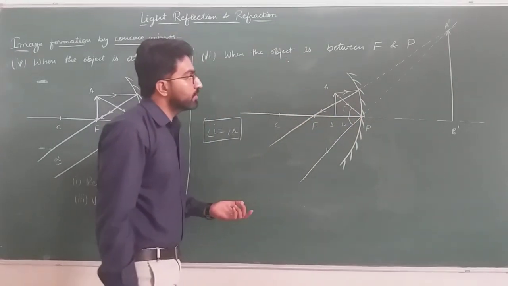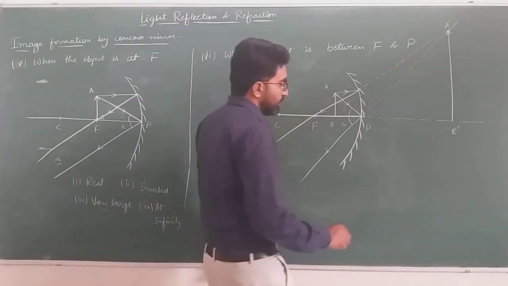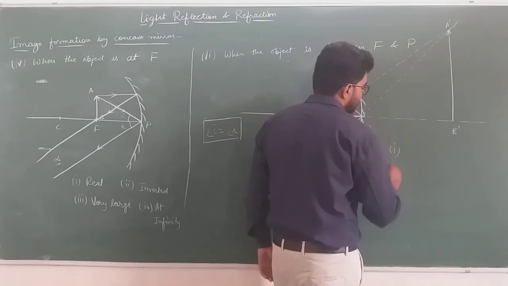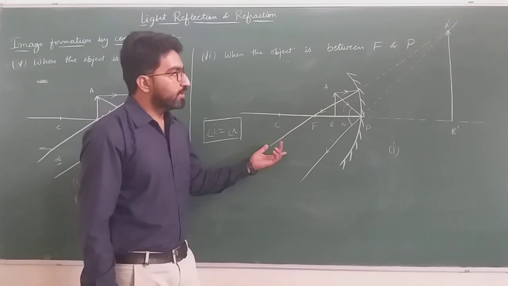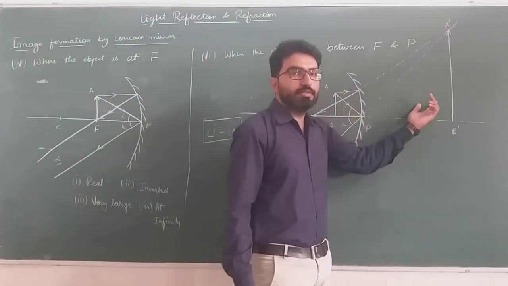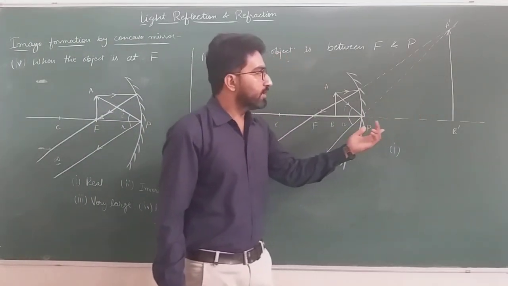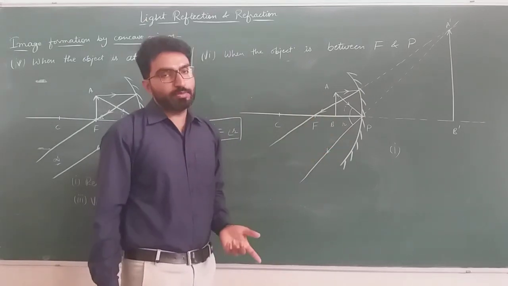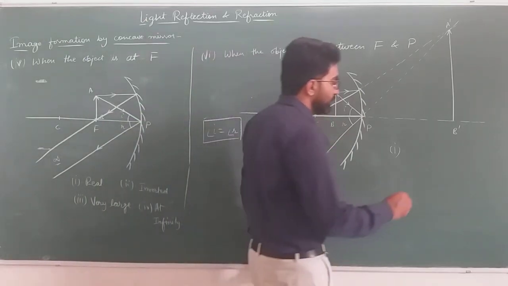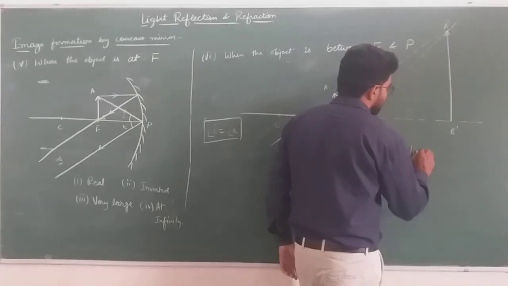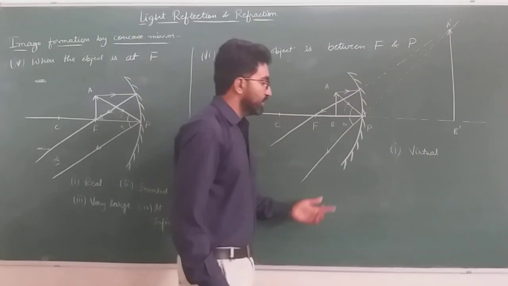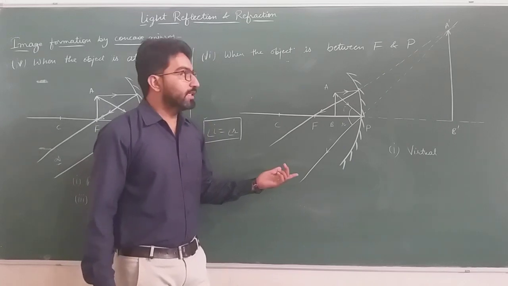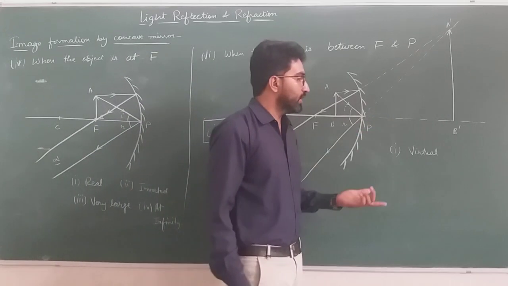Let's discuss the properties of the image. First property: rays of light after reflection appear to be meeting at this point. It means the final image formed is virtual. This is the only case in the concave mirror in which the image formed is virtual.